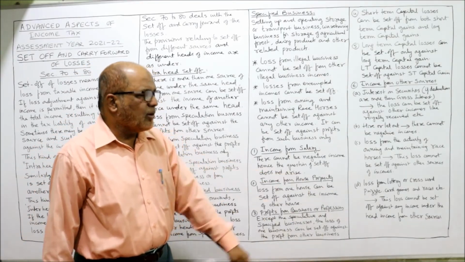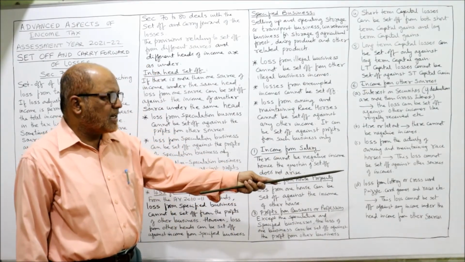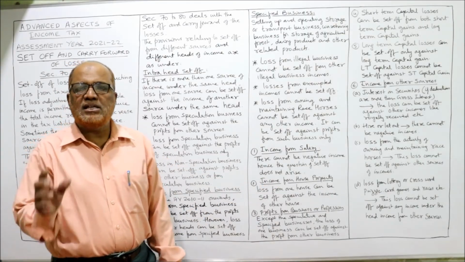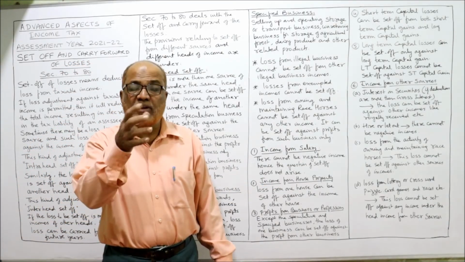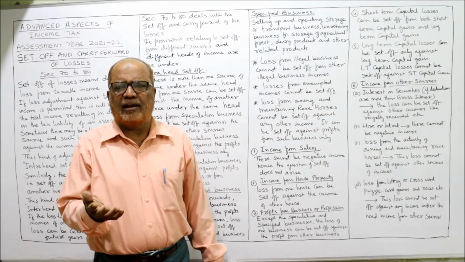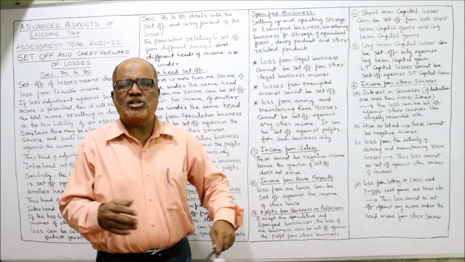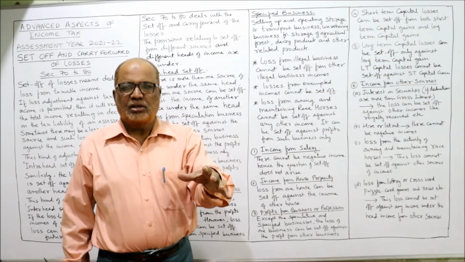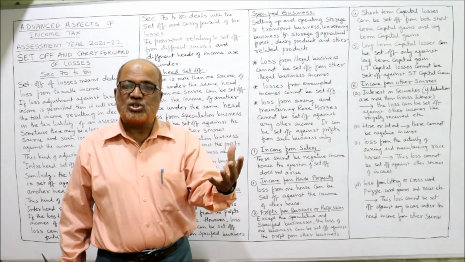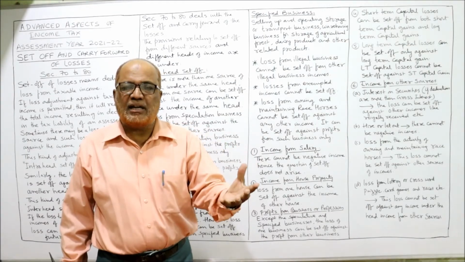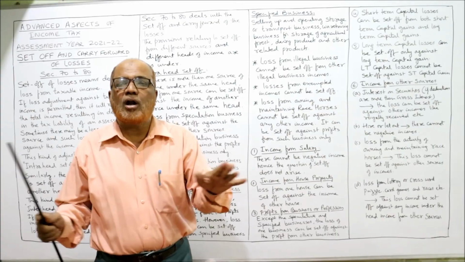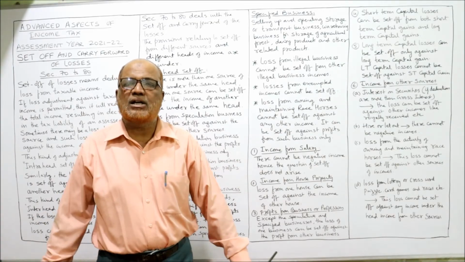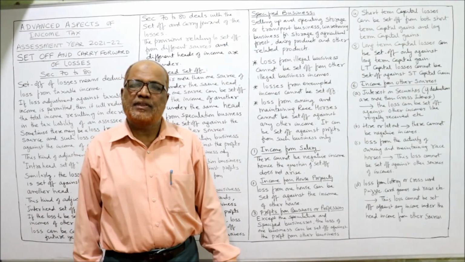Lastly, loss from lottery, crossword puzzle, card games, races. These are casual incomes, but we can have casual losses. Very rarely will it happen, but the provision is there. If there is a loss in races, crossword puzzles, gambling, betting, that loss cannot be set off from any other source of income. That's all.